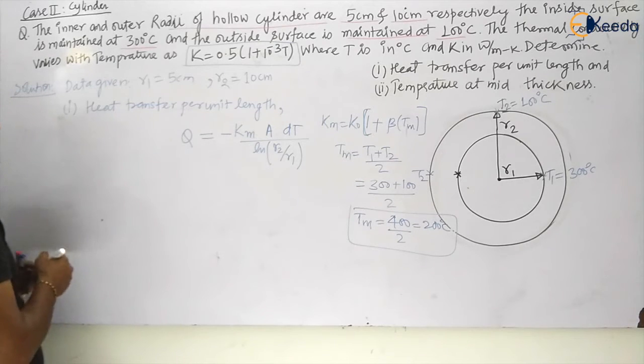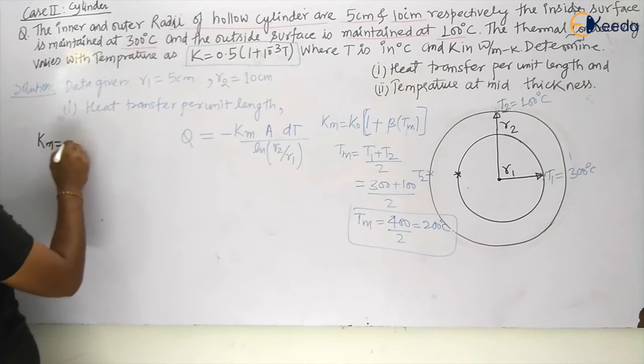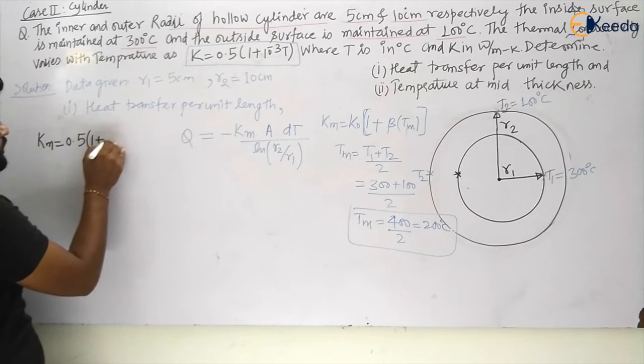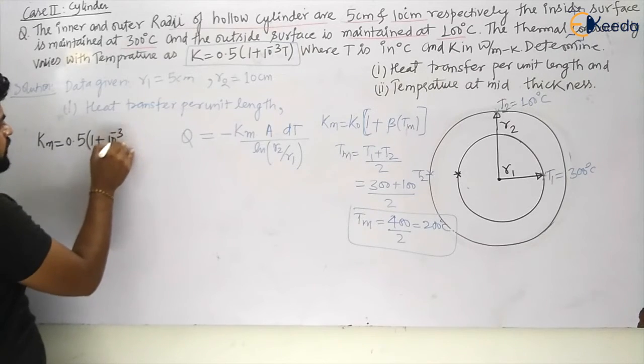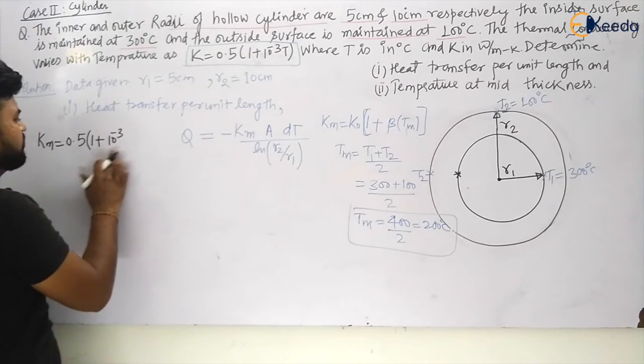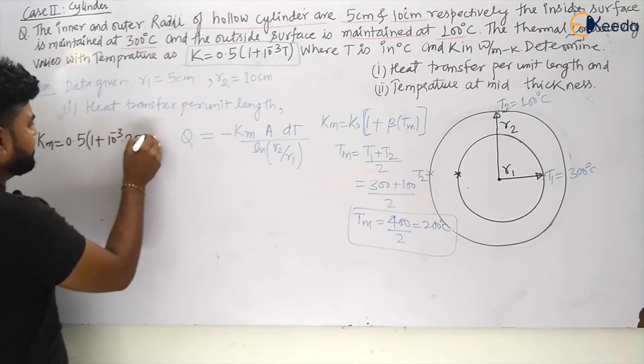So Km will become equal to, K naught is given to be 0.5, into 1 plus beta. Beta is given to be 10 to the power minus 3, multiplied by 200 degrees Celsius, because Tm we have already calculated, my dear students.